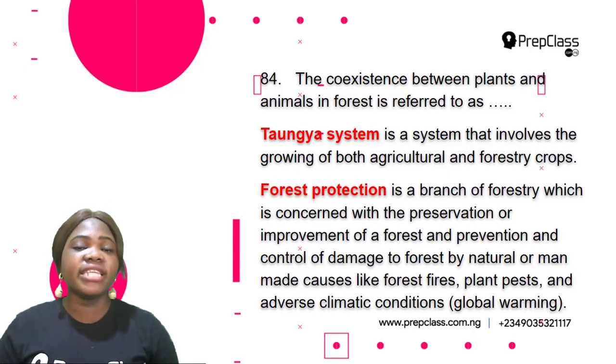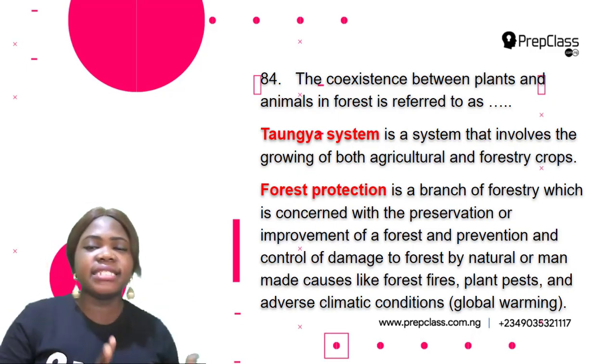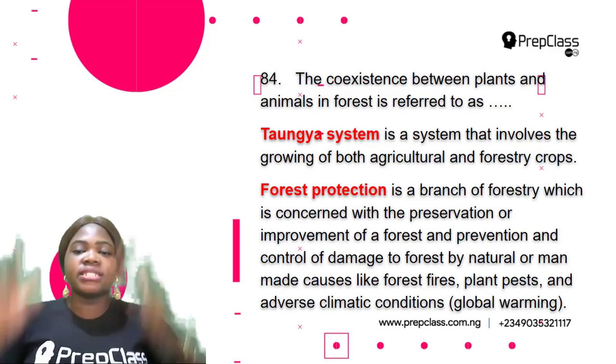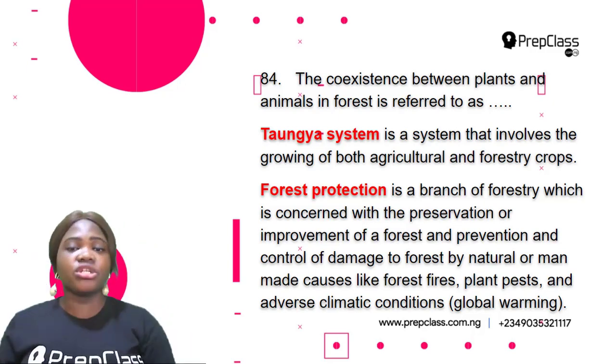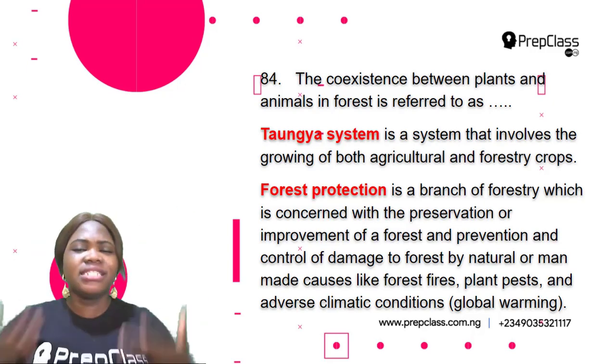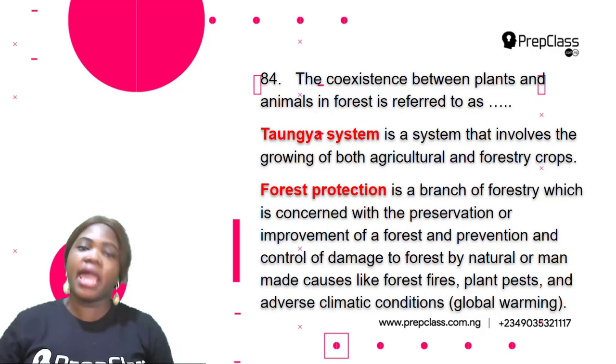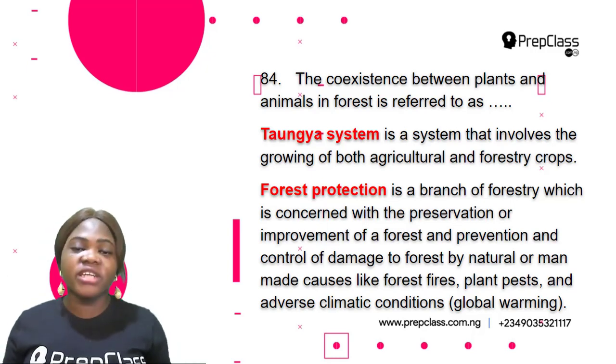So the next option is tenure system. This is a system that involves the growing of both agricultural and forestry crops. So this doesn't define the question too. Okay, let's look at the last option, which is forest protection.